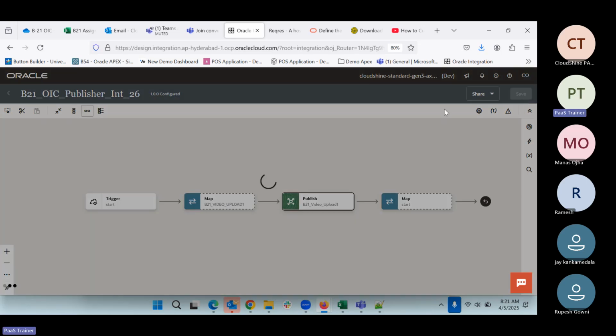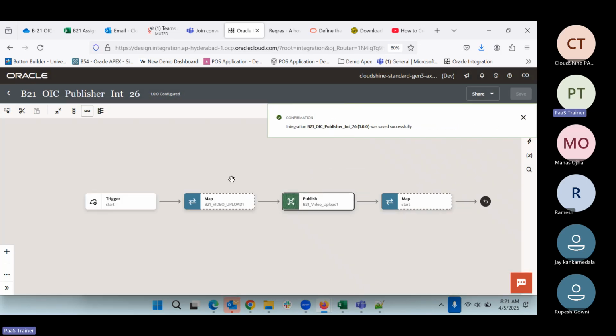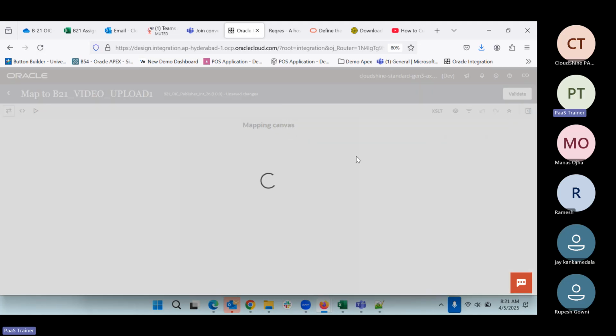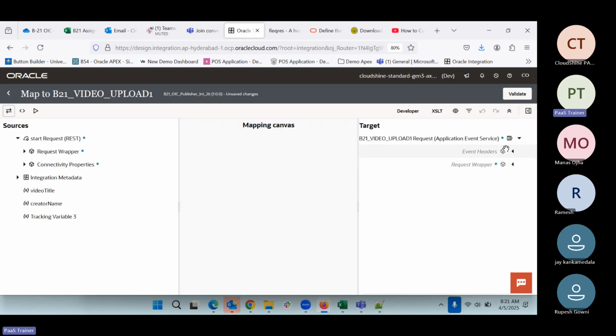We can save. Now what will happen is, for this event, the mapper got created. What will this mapper contain? This mapper will contain the object, whatever structure we have defined. All that information it will accept. It won't be in this one, it is in the request wrapper. Whatever we have defined will come here.